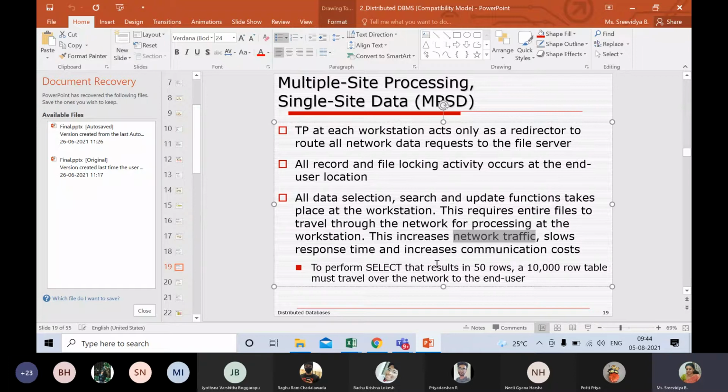When I write a query, select star or select salary from employee where teacher name equals XYZ, this entire query is not going to be processed in the data center. Understand this. I repeat what I said.